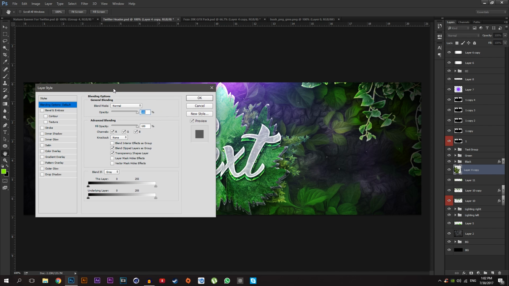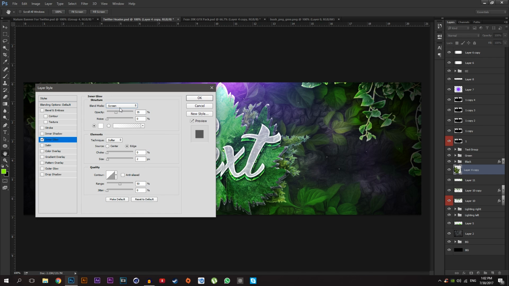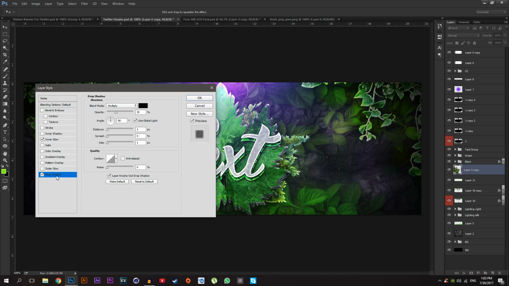4 layer style, go to inner glow, change the blending option, color touch, opacity 50, and size, let me see, 8 works good. And drop shadow a little bit, 55, distance 5, size 10, and uncheck the global light, just like that. Let's give you a nice effect. Here we go.